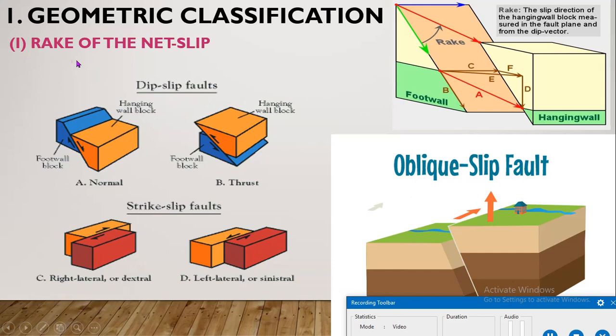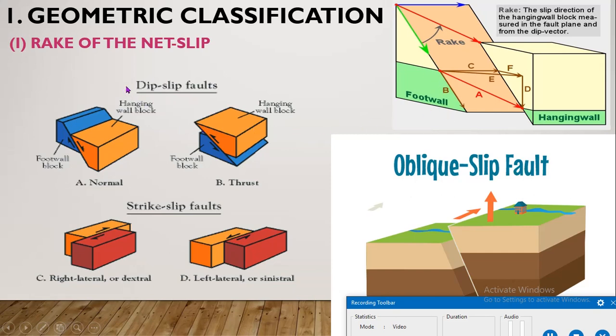Slip direction and dip direction means the angle between the direction in which the fault is displaced and the angle of dip. So on the basis of the rake of the net slip, faults can be of three types: dip slip fault, strike slip fault and oblique slip fault. Why is it called dip slip, strike slip and oblique slip? Because the fault direction is the same as the net slip direction or displacement direction.